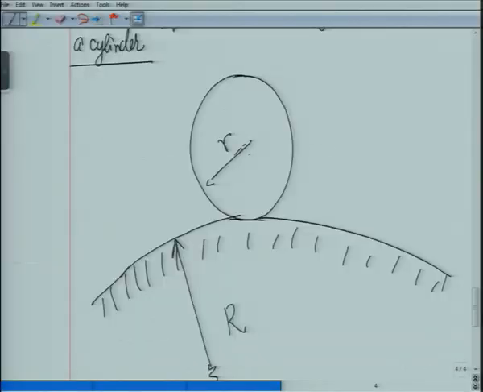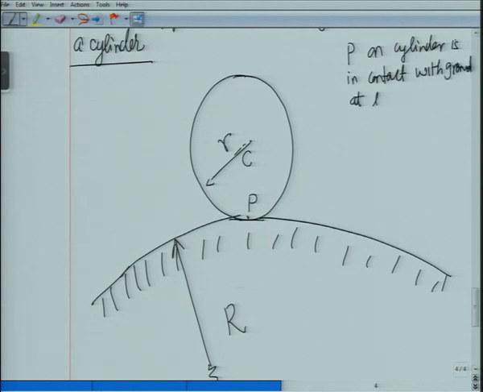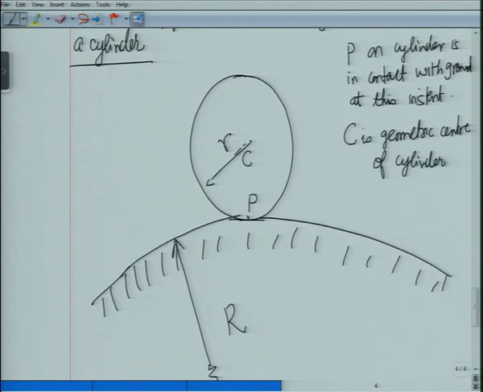Okay. Now point P on the cylinder is in contact with ground at this instant. C is the geometric center of the cylinder. Why do I say geometric center?